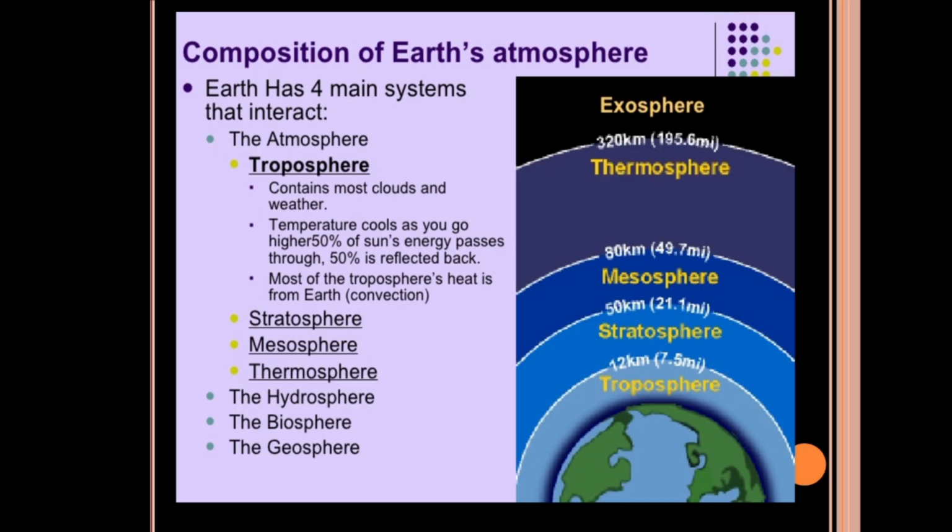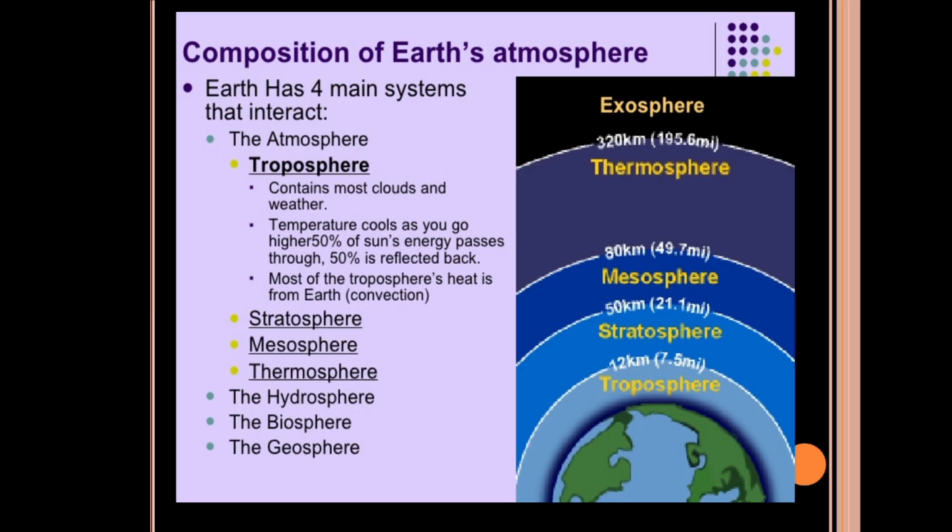So, first and foremost is the troposphere. Troposphere is nothing but the weather surrounding the Earth. Troposphere also contains the clouds. Within the troposphere, we have temperature. This temperature cools as you go higher. That is, 50% of the sun's energy which passes through the troposphere gets reflected back.